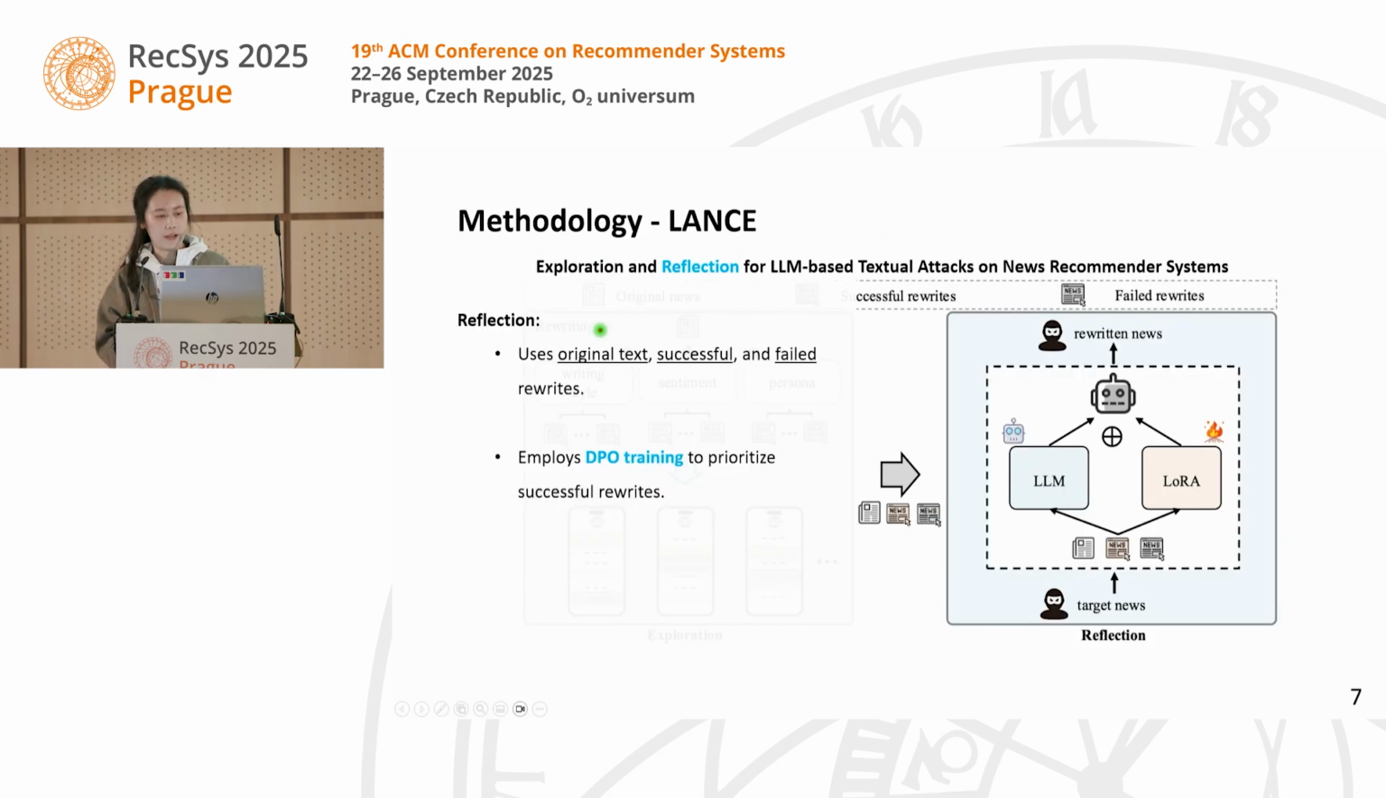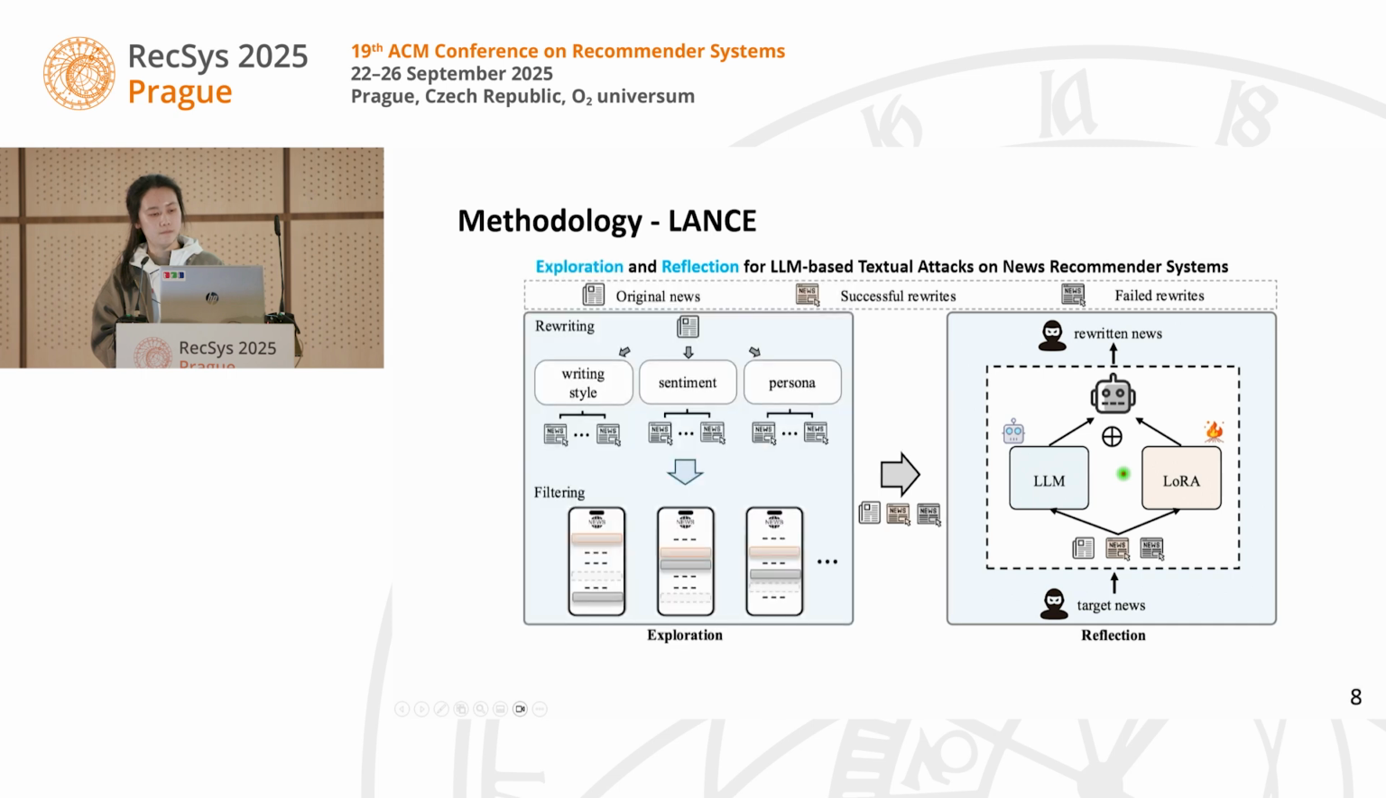And then we collect the original text, successful rewrites, and the failed rewrites. Then we feed such data to the reflection part and employ diffusion training to prioritize the successful rewrites. And we use LoRA and an adapter to train the large language model. That's the overview of our model.